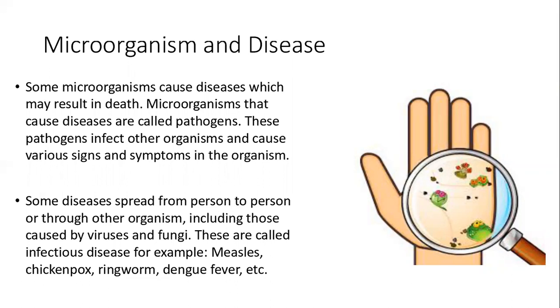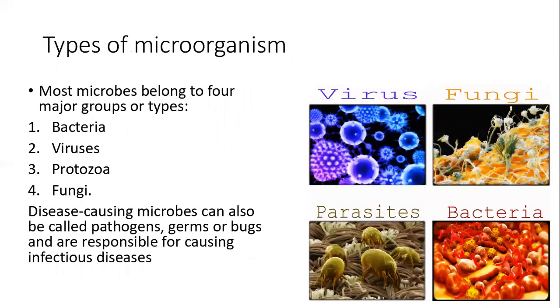These pathogens infect other organisms and cause various signs and symptoms. Some diseases spread from person to person or to other organisms, including those caused by viruses and fungi. They are called infectious diseases. Examples are measles, chickenpox, ringworm, dengue fever.